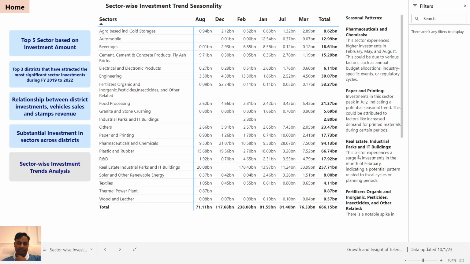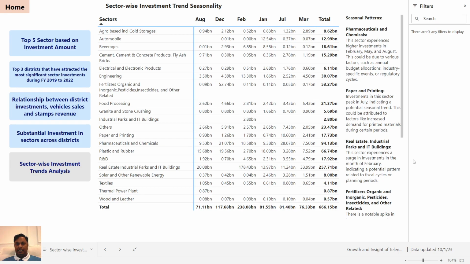This sector experienced a surge in investment in the month of February. In the month of February, we can see real estate, 178 billion, indicating a potential pattern related to fiscal cycles or planning period. February, March is year end, so that could be a reason.